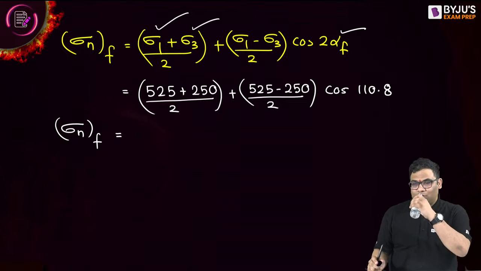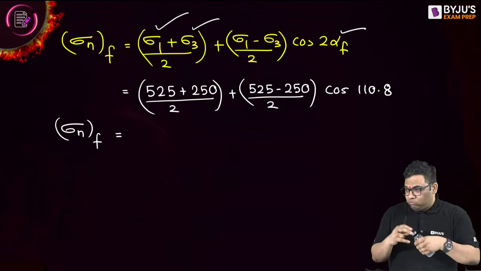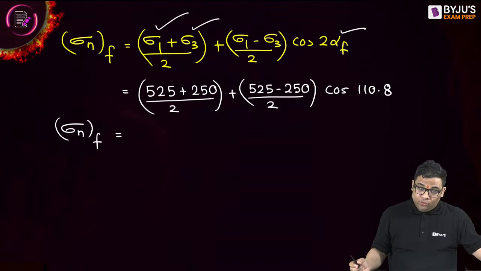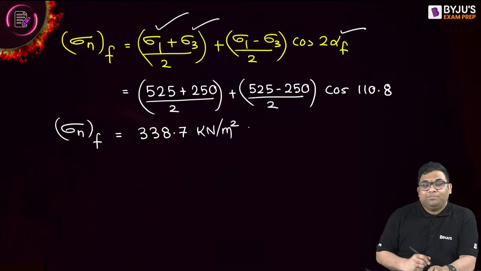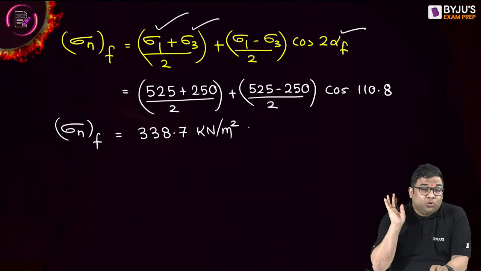Please give the answer. Very good, 338.6. 338.7 kilonewton per meter square. So easy question, right? So easy.